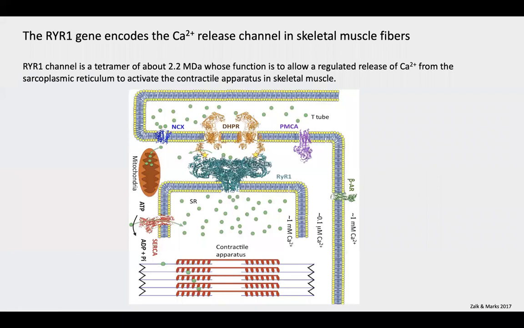So, mutations in the RYR1 gene are the most common cause of non-dystrophic congenital myopathies. The RYR1 gene codes for a protein of 5,038 amino acids that assembles in tetramers of more than 2 million Dalton that form the calcium release channel of the sarcoplasmic reticulum that is present in skeletal muscle, and is also known as type 1 RYR receptor.